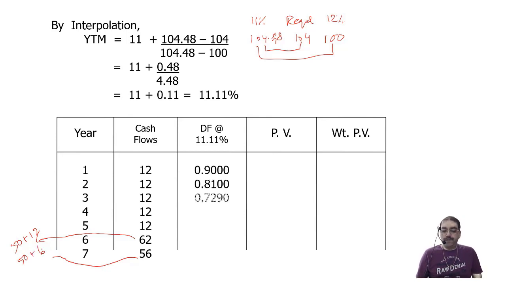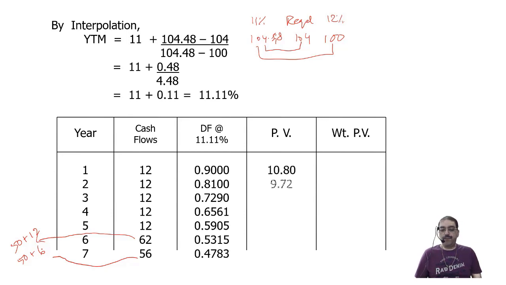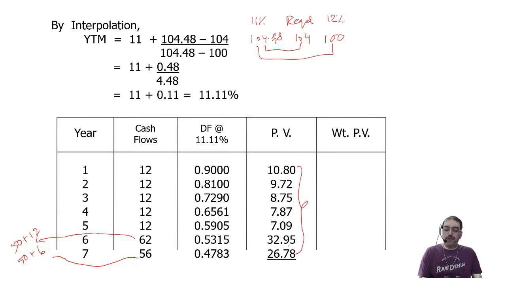Discounting factors are rounded up to 4 places, 4 decimals. Multiply the cash flows with the discounting factors. Round up the figures up to 2 decimals. Take the total of all the present values. 103.96. You can see that it is coming very close to 104. If time is not there in the exam, you can directly write 104. Nobody is going to check.